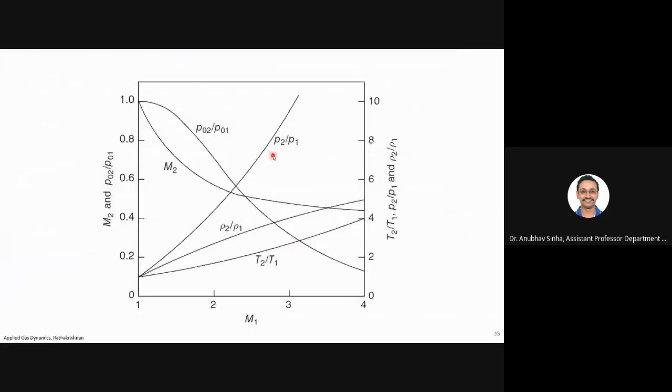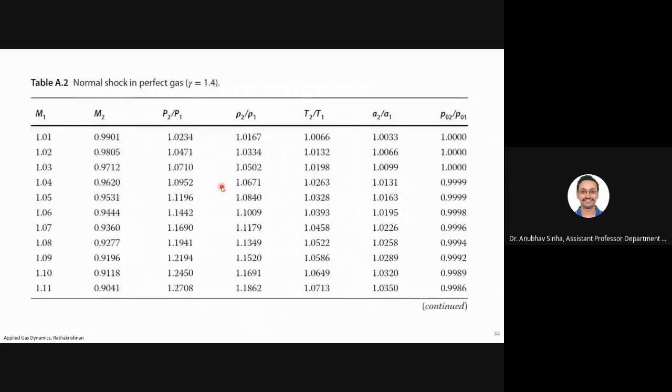So generally you don't need to remember the equations or this plot. We have tables given. So this is already shared with you. If you know what is M1, if you have these values, based on that you can calculate what is M2 or pressure ratio, density ratio, temperature ratio and all that. So you can either use the equations that we have derived previously, or you can straight away look from these tables. Okay, so this table is basically made by using that equation.